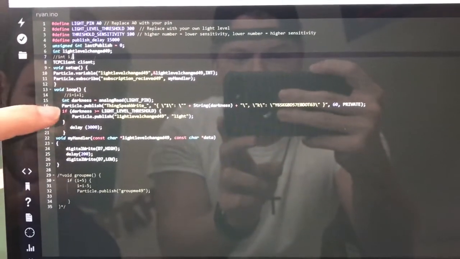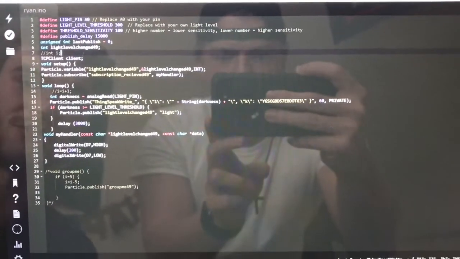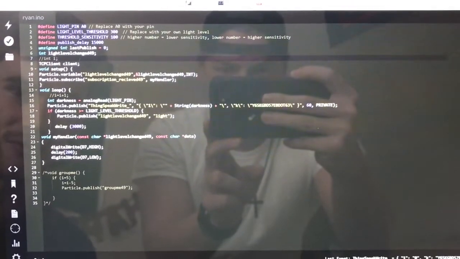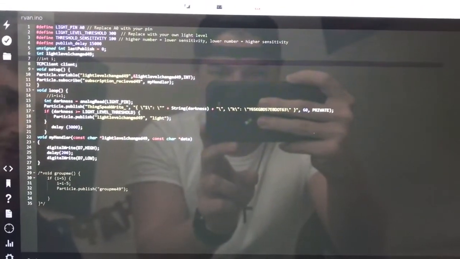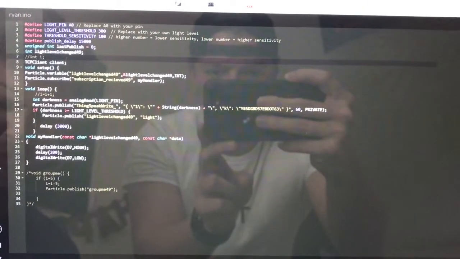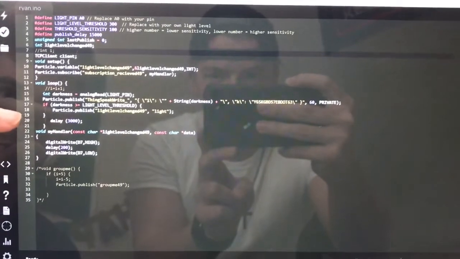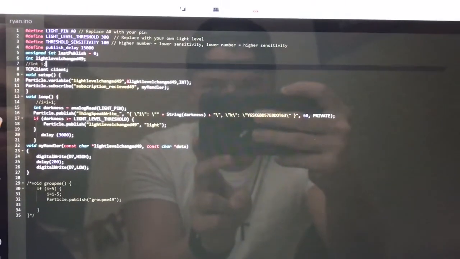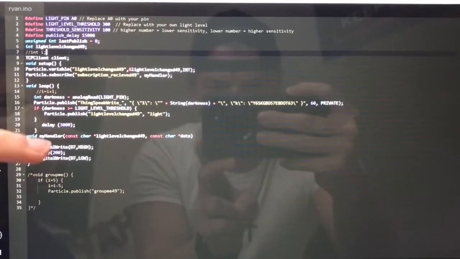We are doing an analogRead from the light pin, which is A0, which is connected to the photoresistor. And we're going to publish that analog value to ThingSpeak. After that's published, we're saying if our analog light value is greater than or equal to the threshold that we have already set, then we're going to publish this light level changed event and say light.